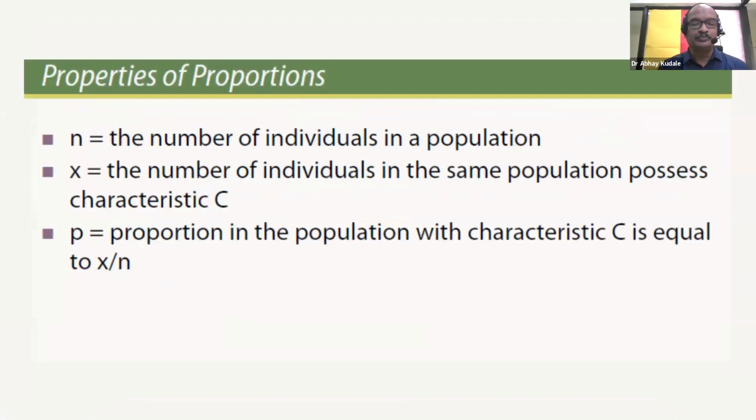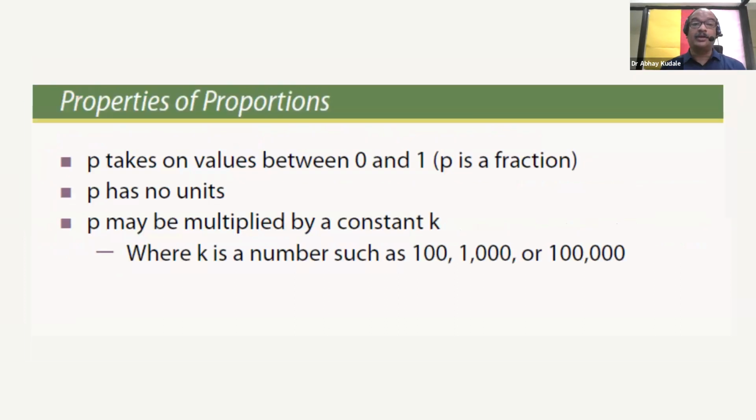What is a proportion? Suppose n is the number of individuals in a population and x is the number of individuals in the same population who possess characteristic C. Then the proportion in the population with characteristic C is equal to x over n. So that is how one calculates proportion. Remember that proportion takes values between 0 and 1, where p is always a fraction. P has no units, and the proportion may be multiplied by a constant k, which could be 100, 1000 or 100,000.